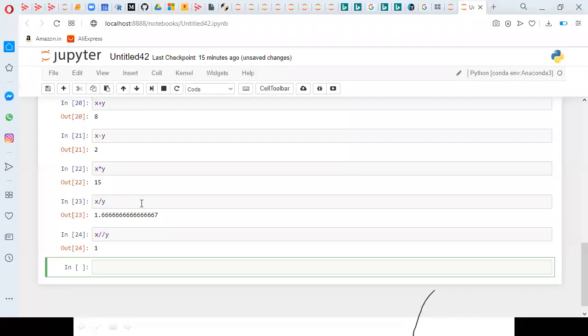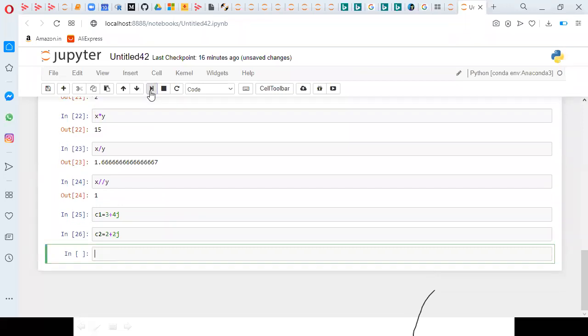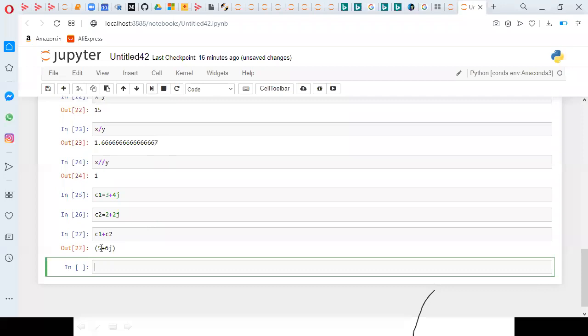As usual, we can go with float also, and complex numbers. For example, C1 equal to 3 plus 4j and C2 equal to 2 plus 2j. Now we have two complex numbers. You can perform operations with these two. For example, C1 plus C2: just execute it and you will get 5 plus 6j. So 3 plus 2 is 5, and 4 plus 2 is 6.